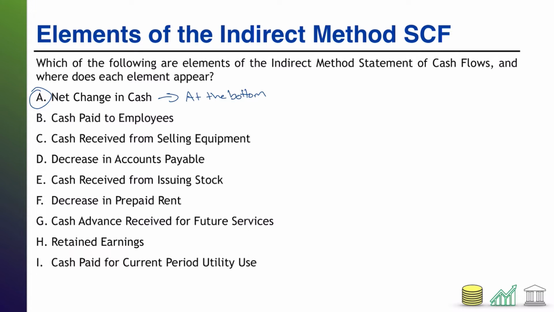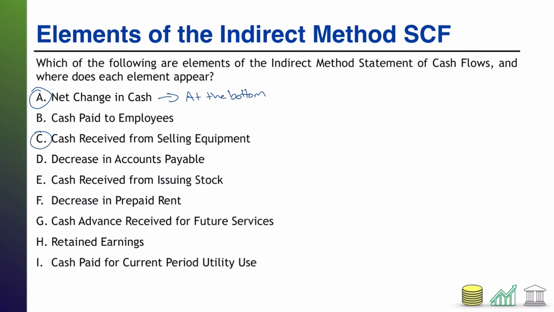B, cash paid to employees. This would actually not appear on the indirect method statement of cash flows. The reason is because cash paid to employees is an operating activity that involves an expense, salary and wage expense. It also involves a cash outflow, CFO, and therefore this would actually already be wrapped up in the net income number that you begin your CFO section with. So this line, cash paid to employees, wouldn't show up on an indirect method statement of cash flows.